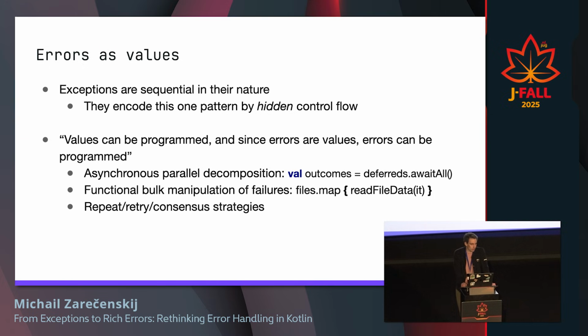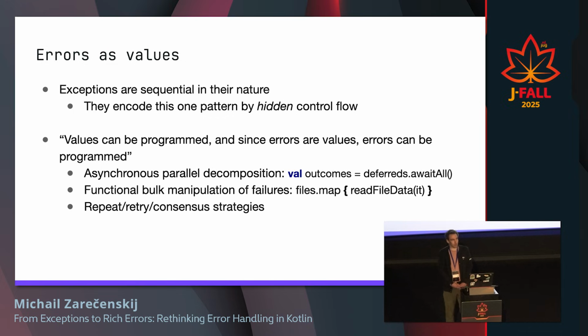And because, again, we can program errors, we can do some strategies like repeat, retry, we can do some consensus strategies. And of course, it's possible to do this with exceptions, and this is what Spring Framework, again, does. But good luck implementing this if you're not in Spring. It can be quite tricky.